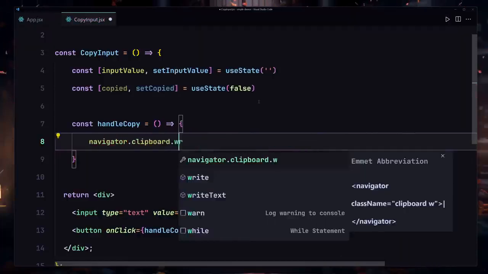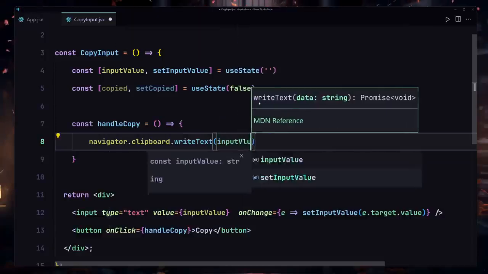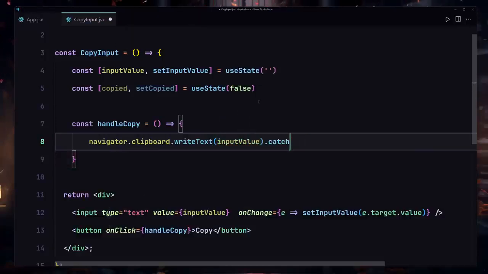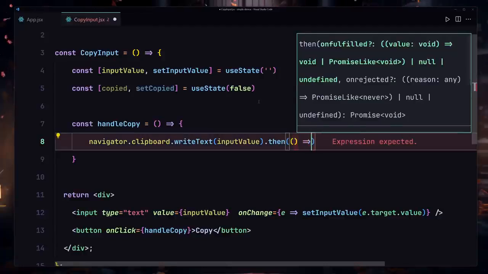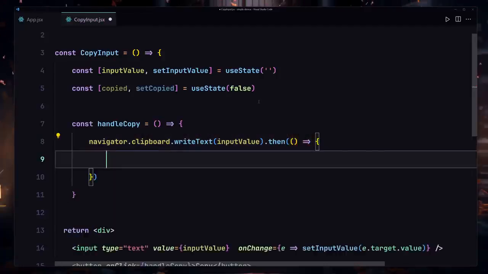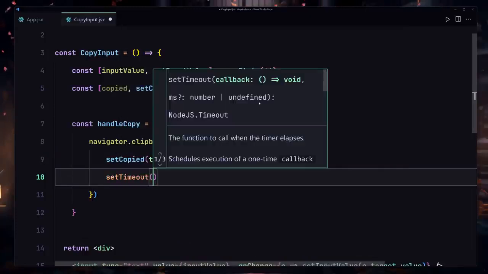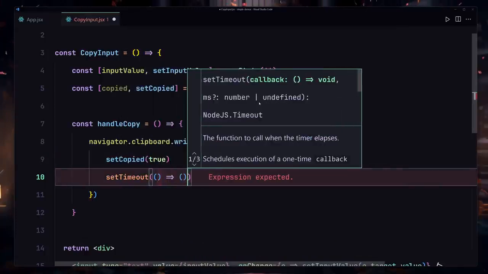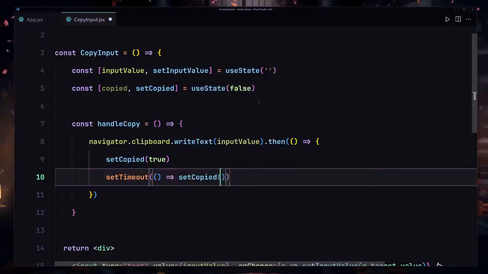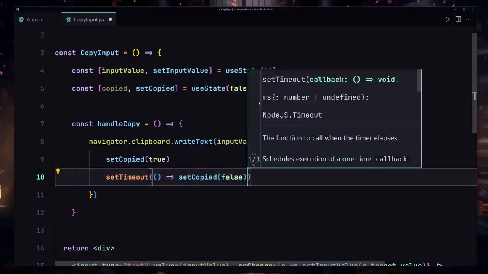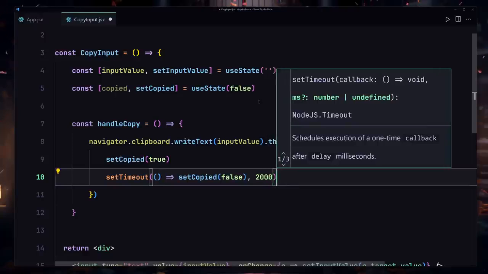Okay, so I'll use write text, and here we have to specify our input value, and also we want to use the then method because we're going to be delaying there. So let's use our then method, and inside there we're going to be providing a set copied and provide true to them. We also have to use our set timeout, and here we have to specify our callback function, and for this callback function we're going to be providing our set copied, which will be set to false. You want to just set that to false, and also you want to provide 2 seconds of delay to them.